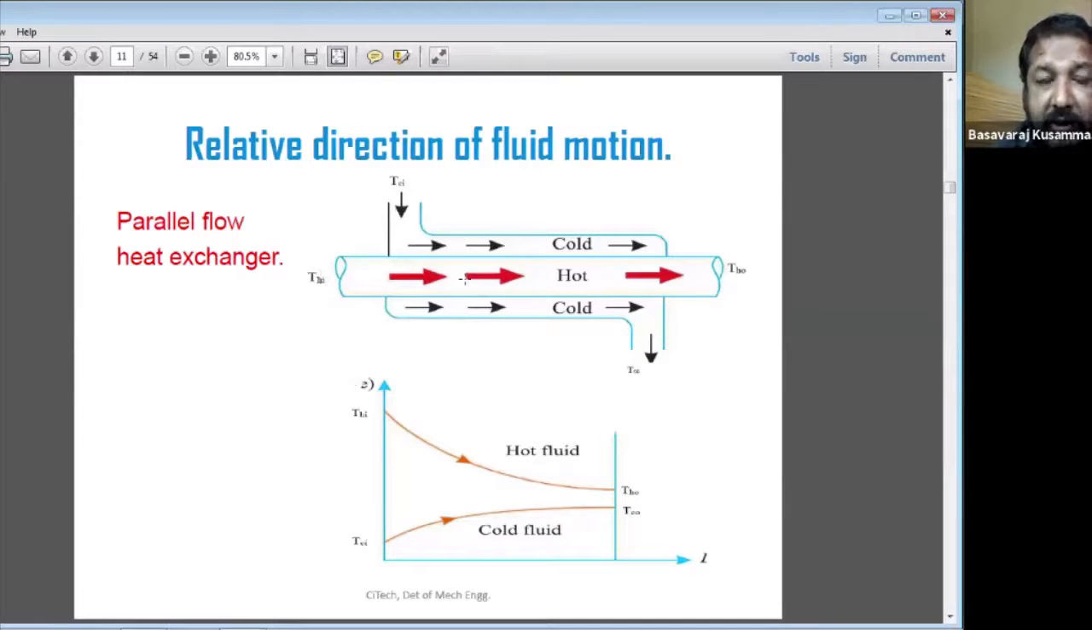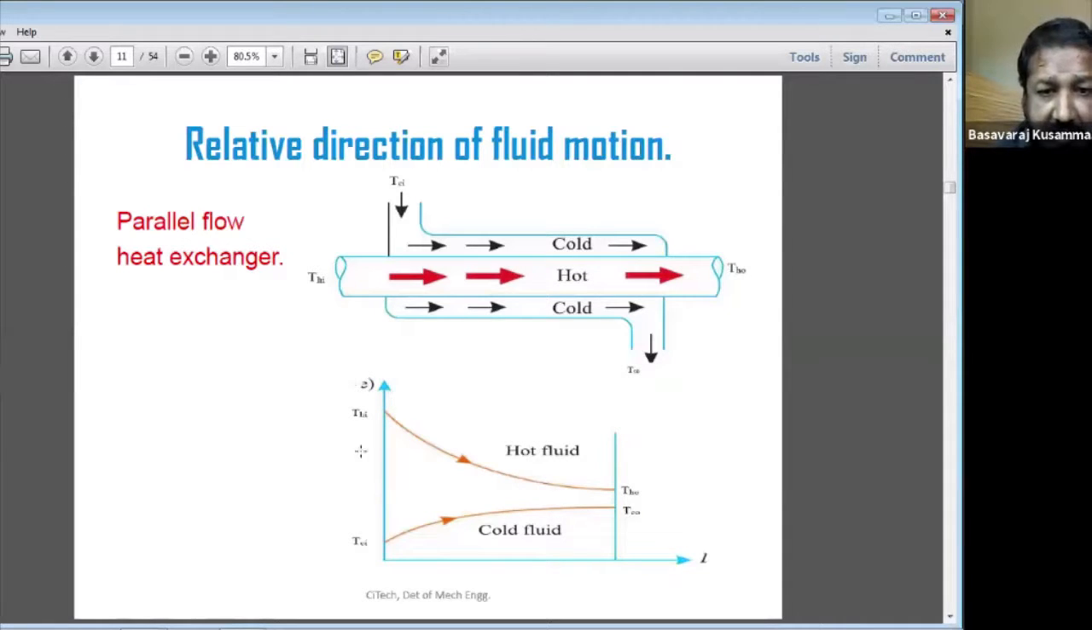Inside the tube, the hot fluid is flowing. Outside the tube, in the shell, the cold fluid will be flowing, and both are in the same direction. Such type of heat exchanger is called a parallel flow heat exchanger. The inlet temperature of the hot fluid is called Thi, and the outlet temperature of the hot fluid is called Tho. The inlet temperature of the cold fluid is called Tci, and the outlet temperature of the cold fluid is called Tco.